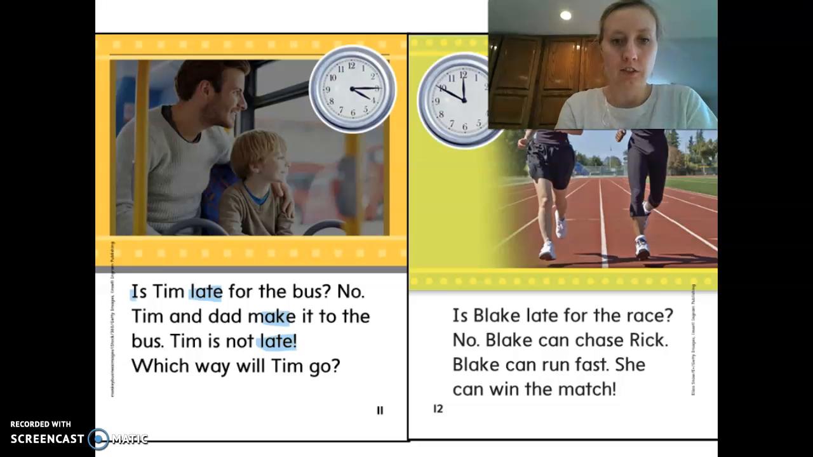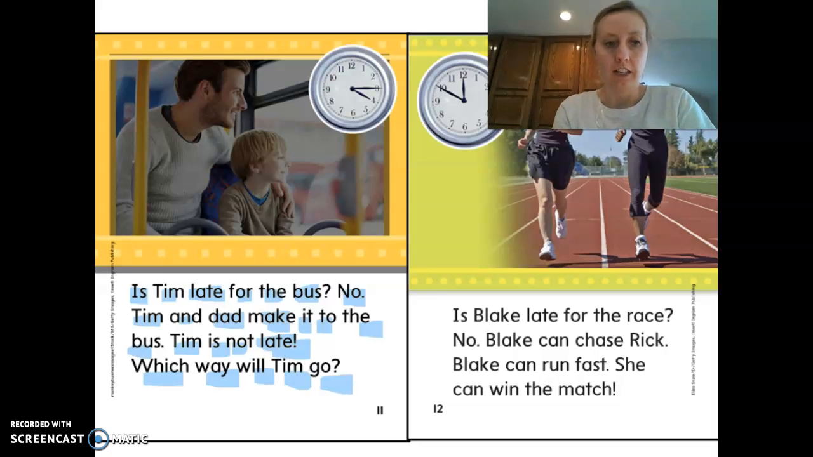Okay, your turn first. Ready? Begin. Ready? Begin. Is Tim late for the bus? No. Tim and Dad make it to the bus. Tim is not late. Which way will Tim go?